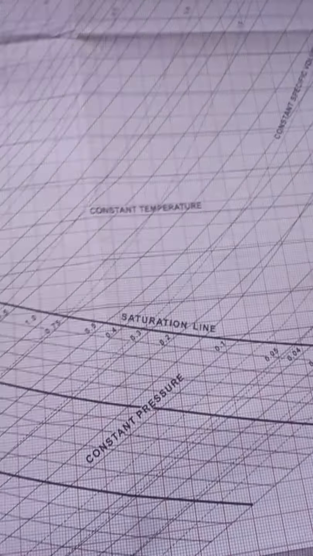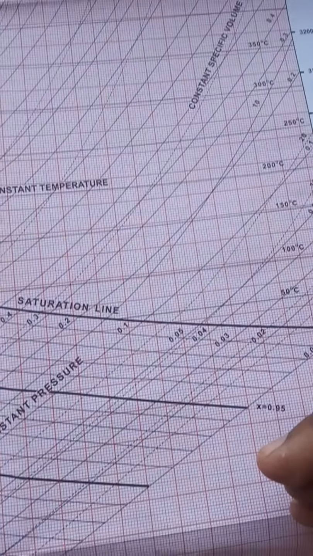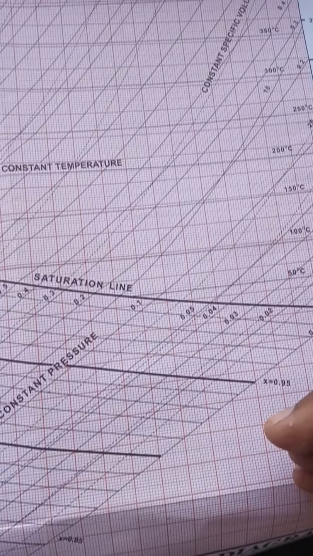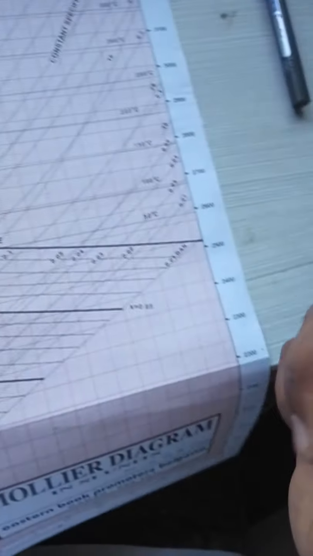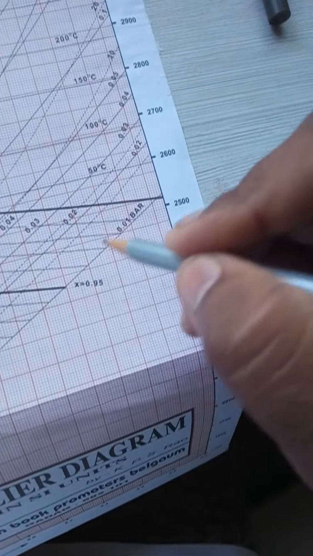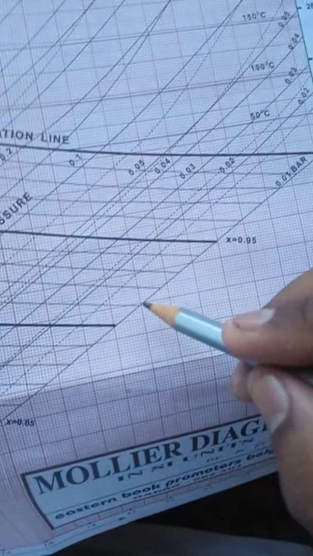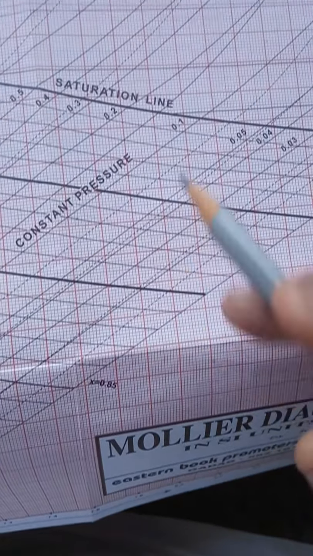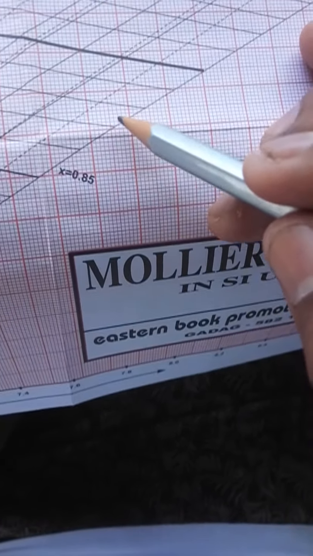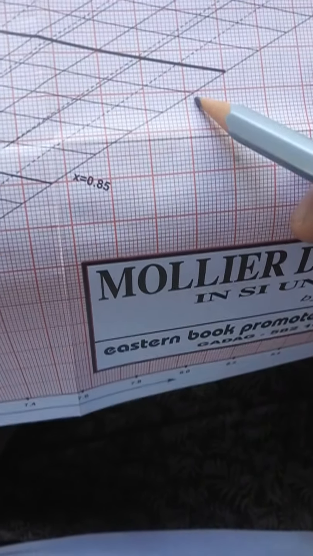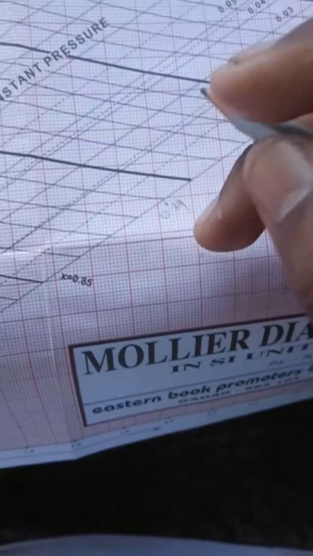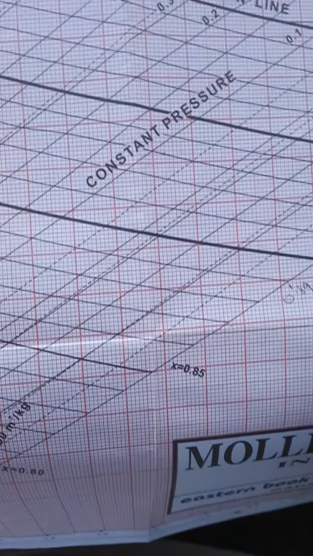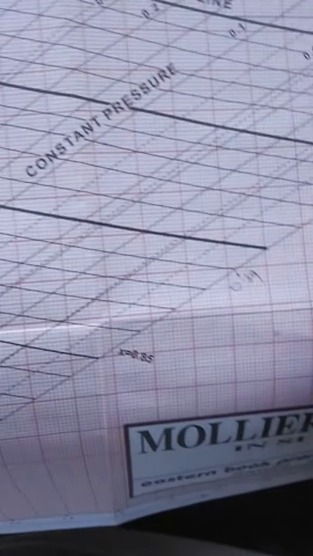Just see here how much it is, 0.1 bar and 0.896. Shall I take it as 0.9? So here, this curve is 0.85, 86, 87, 88, 89. So this is the 0.89 dryness fraction curve. From here I have to cut the pressure of 0.1 bar.